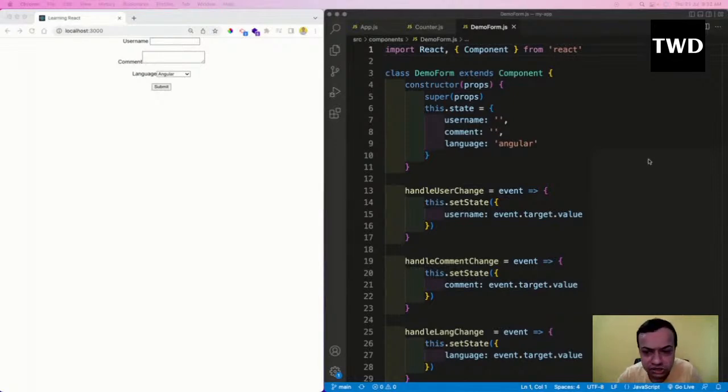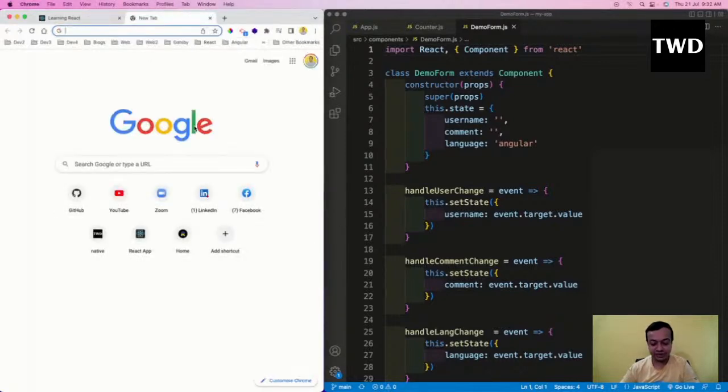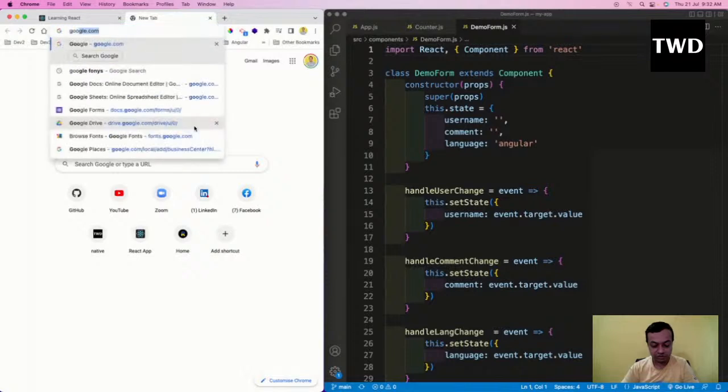Okay, so this is something which we made last, and the forms we have made. Now what we need to do is known as life cycle methods. Okay, life cycle methods, a very good topic. Life cycle methods are very important in class based components, and we are going to soon start the hooks, and there also we have life cycle methods. So I will have a Google